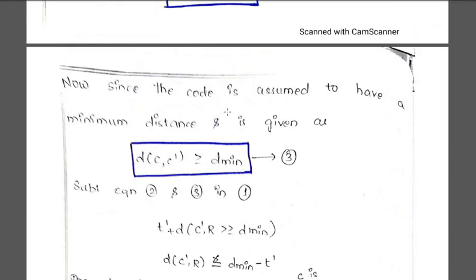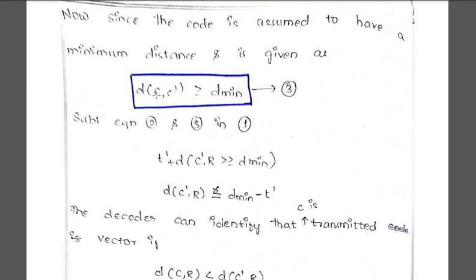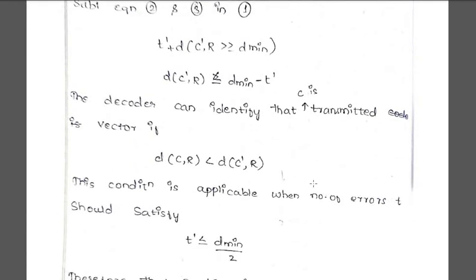So the distance between C and R is equal to T dash, and the Hamming distance between C and C dash is D minimum minus 1. So I will be taking it as T dash plus D of C dash comma R, that should be greater than or equal to D minimum, that is your minimum distance.